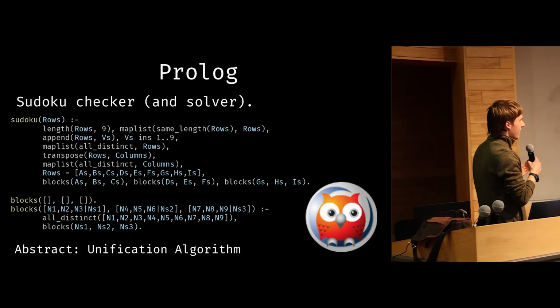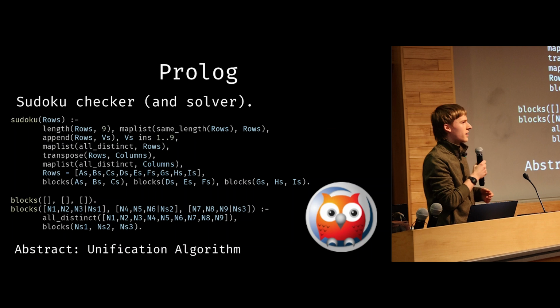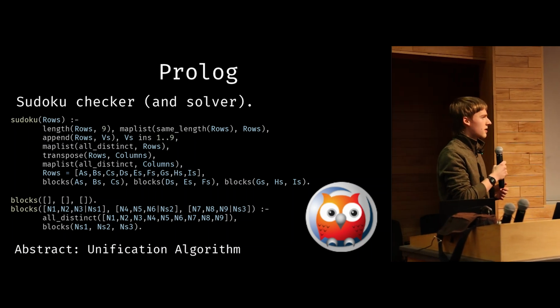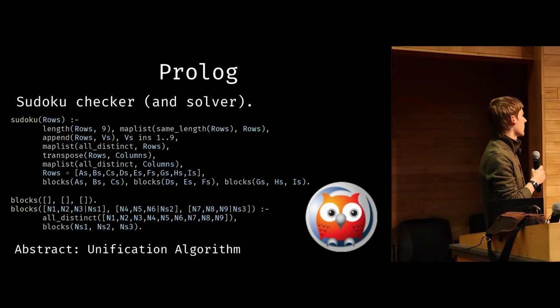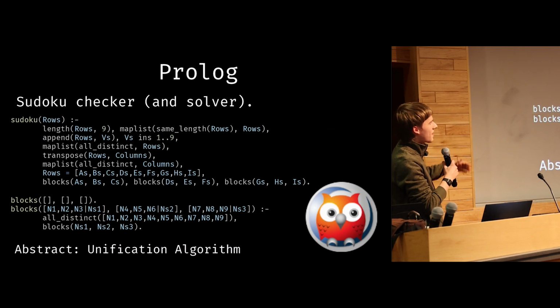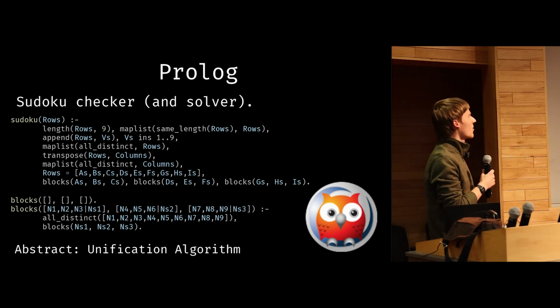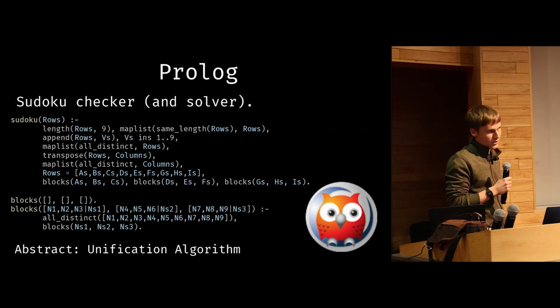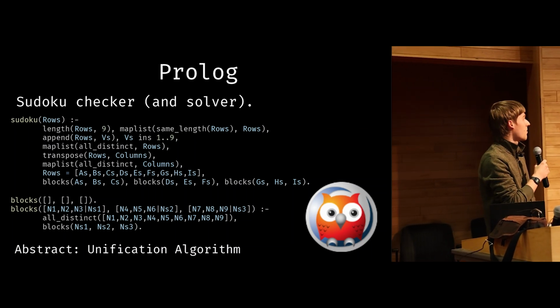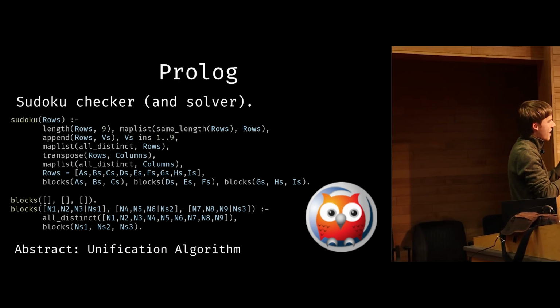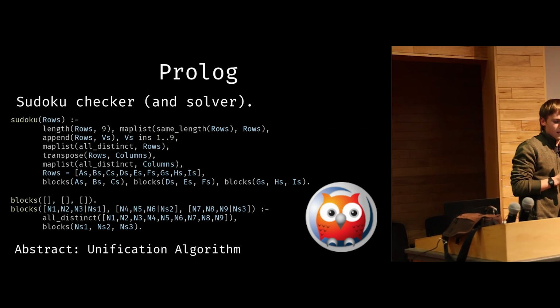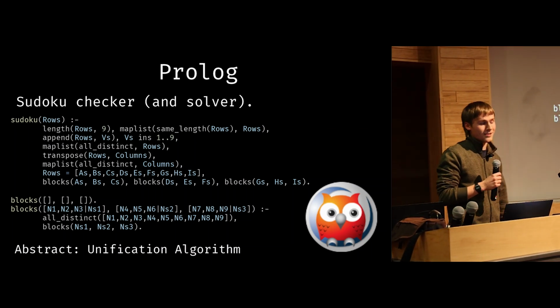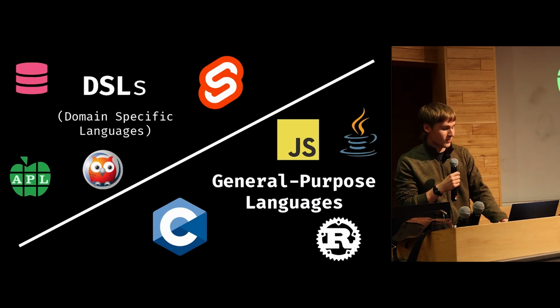And this is done by abstracting away the unification algorithm, which is the same algorithm that's used in type inference in programming languages. And we can apply this to a lot of cool things. You can write parsers very nicely in Prolog, and in fact, it's most commonly used in computational linguistics. But really anywhere we're using these kind of higher order logic things where we're relating things with predicates, we can apply this, and it's a very declarative style. There is no control flow in this code.